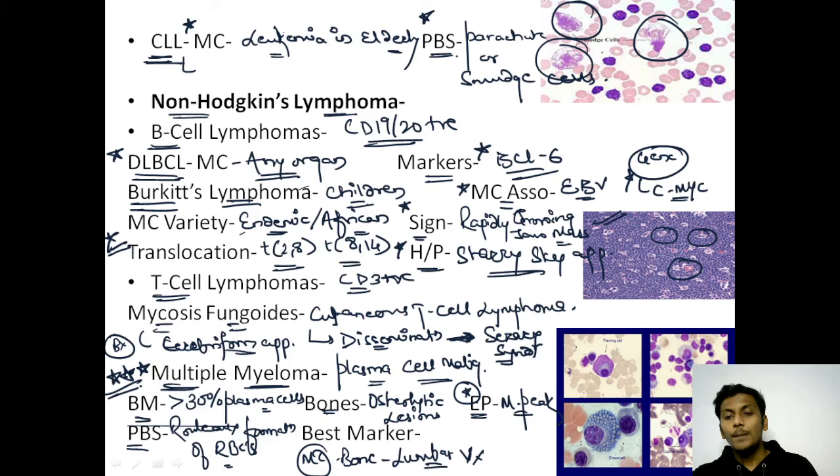Apart from that, the plasma cells will usually show different features. The first one is the floating cell. The second, and most important, is the intracytoplasmic inclusion body, known as Russell bodies. Whereas another image shows you intranuclear bodies, known as Dutcher bodies. Intranuclear ones are known as Dutcher bodies, whereas intracytoplasmic ones are known as Russell bodies.